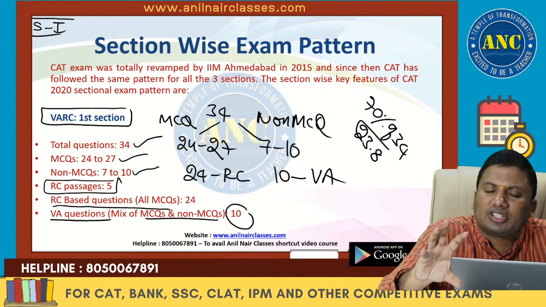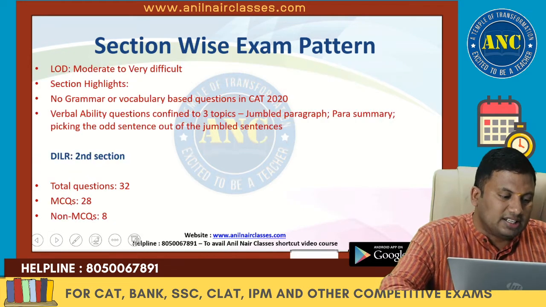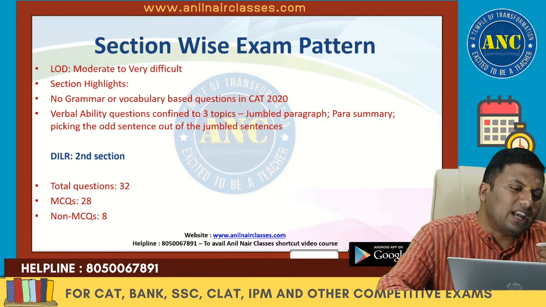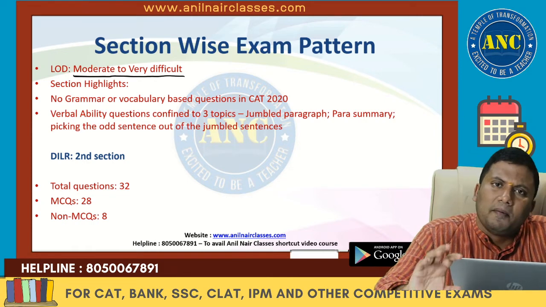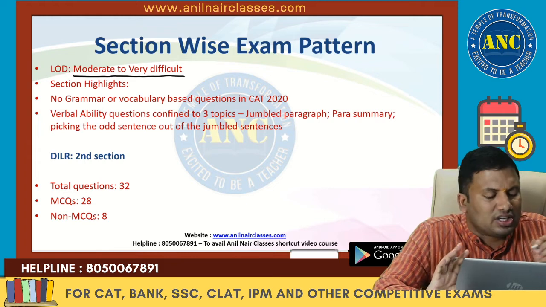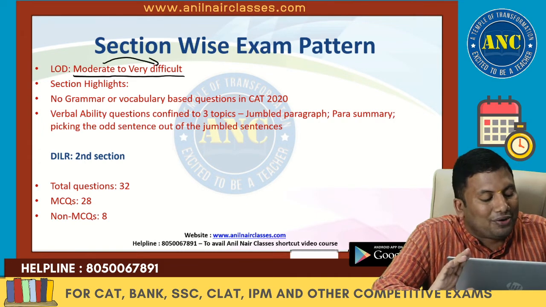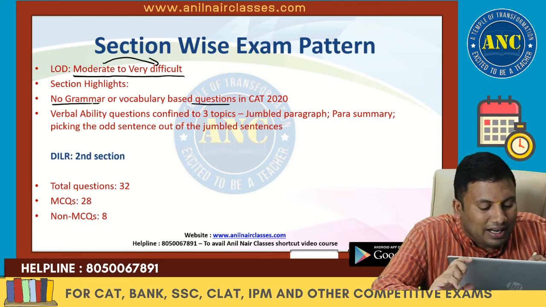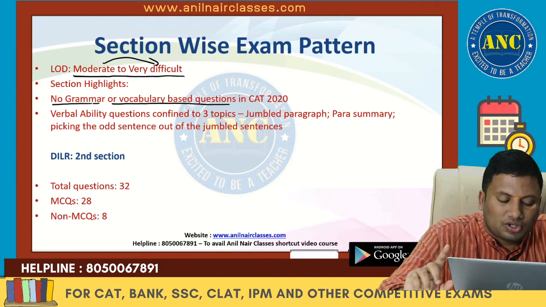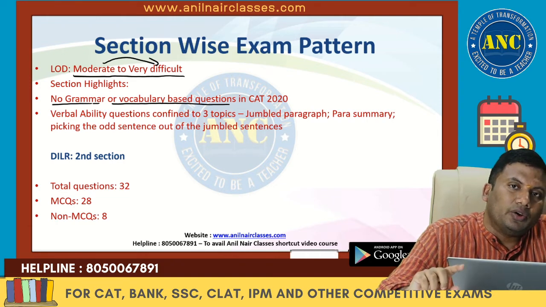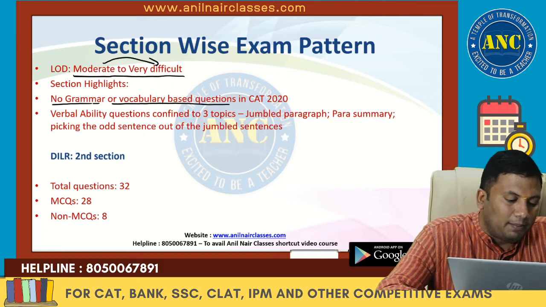Only 10 questions are from verbal ability. And what are the 10 questions? Let us discuss the topic. Now, what was the level of difficulty? Compared to previous years, for verbal ability and RC, the questions were moderate to very difficult. There were no grammar questions. There were no vocabulary questions. From last year, there were no grammar questions for the students getting into the 2020 IIMs. There were no vocabulary questions.